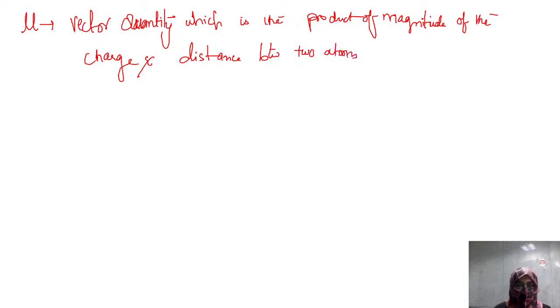So if you multiply the charge value and the distance between these two atoms, you will get a parameter known as dipole moment. Very, very important.